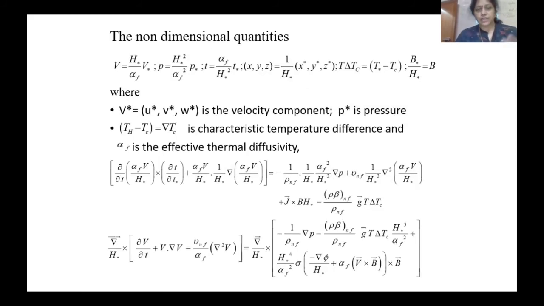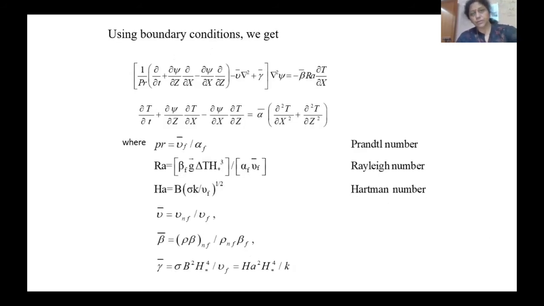Firstly, we transform this into a non-dimensional system by using these factors, where this is the velocity component, this is the temperature difference, and this is the effective thermal diffusivity. And using these, we rewrite the equations. So we got these equations. Now we use the boundary conditions, and we introduce these numbers because the blood flow is there. So the Prandtl number is there, the Rayleigh number is there, and the Hartmann number is there.